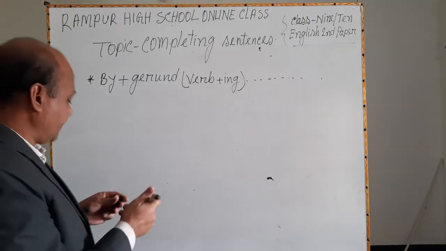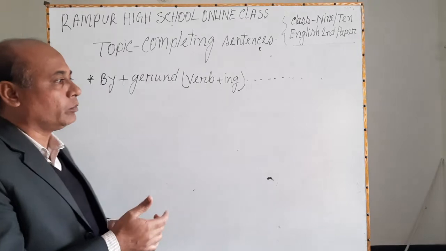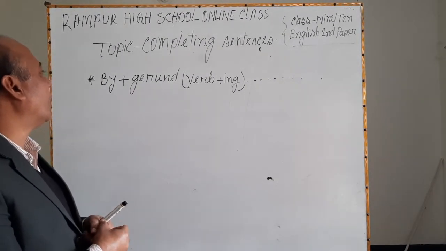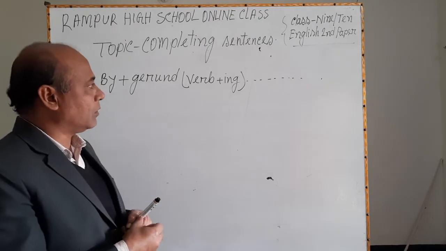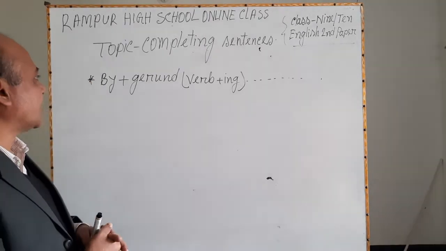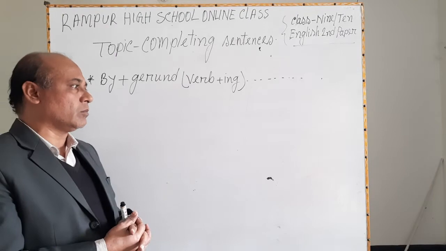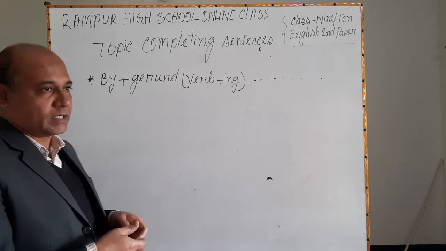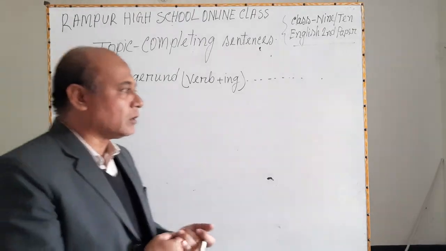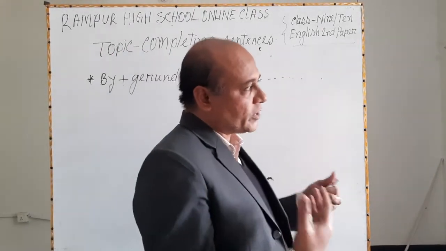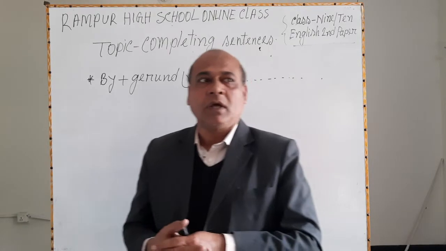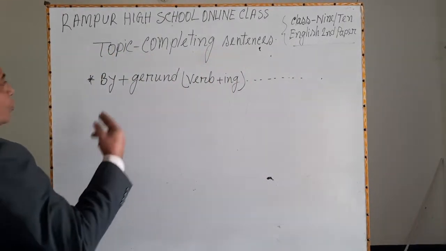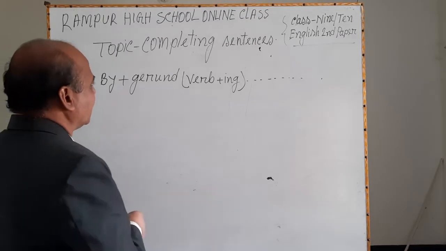Dear learners, before showing you examples, I would like to clear to you the term gerund. Dear learners, you know a gerund is a word which indicates two parts of speech.